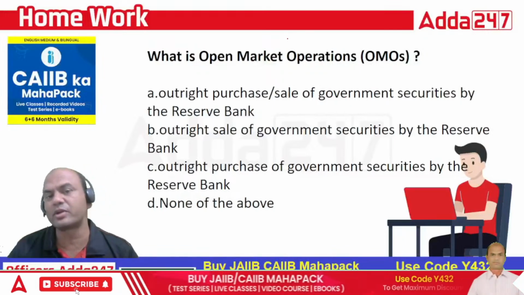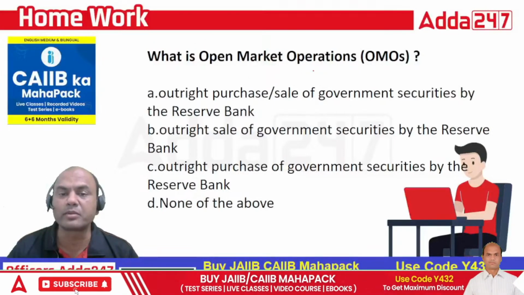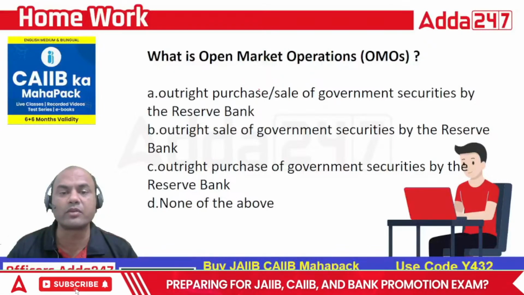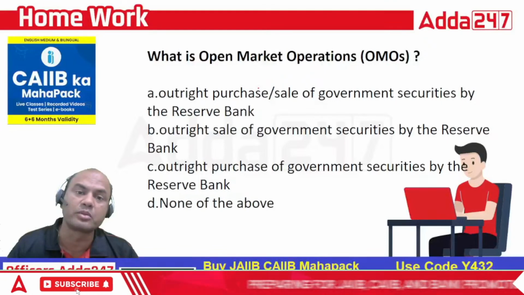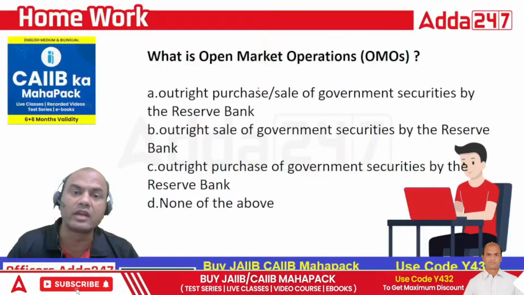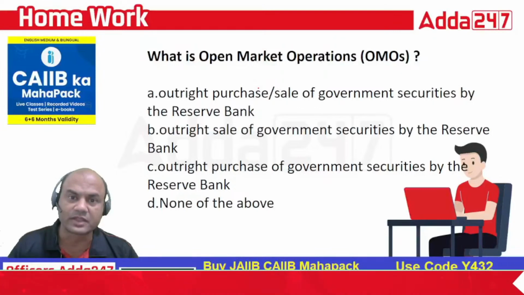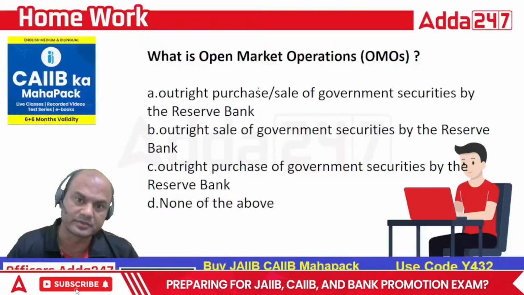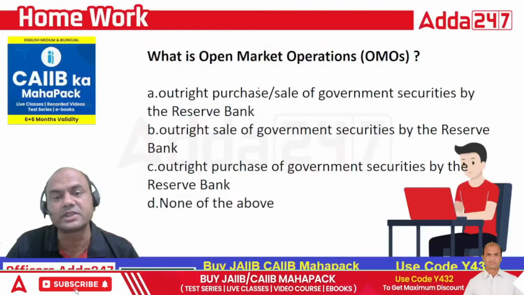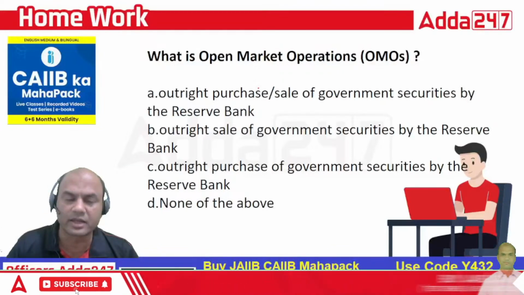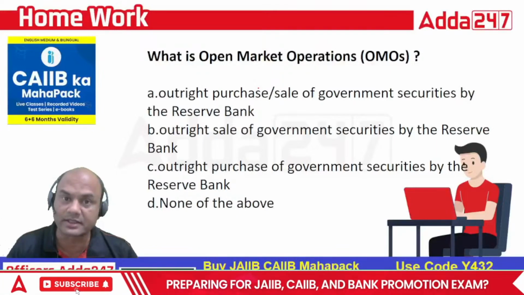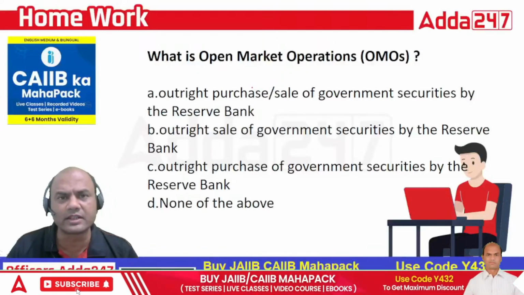Understand one important part. OMO is performed by RBI on a regular basis. Whenever RBI wants the liquidity to be increased, it will purchase the government securities and give money to the banks. Whenever RBI wants the liquidity to be decreased, it will sell the government securities and get the money from the banks, so that liquidity in the banking system gets limited. So depending on the inflation level and the growth perspective, RBI decides.